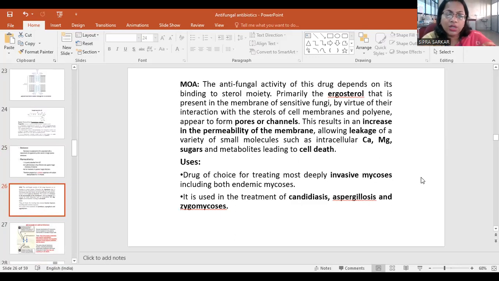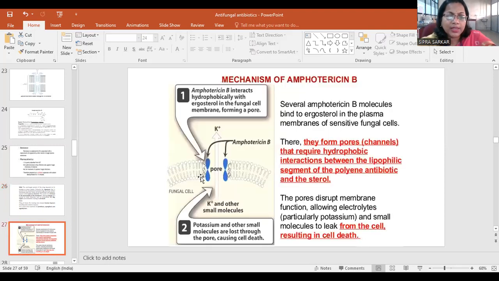By virtue of their interaction with the sterols in cell membranes, polyenes appear to form pores or channels. This results in an increase in the permeability of the membrane, allowing leakage of a variety of small molecules, intracellular calcium, magnesium, sugar and metabolites, leading to cell death. It is used in the treatment of candidiasis, aspergillosis, and zygomycosis. So these types of infection can be treated by this drug.